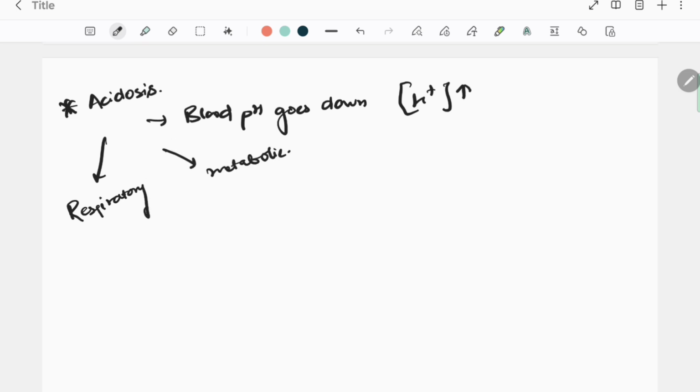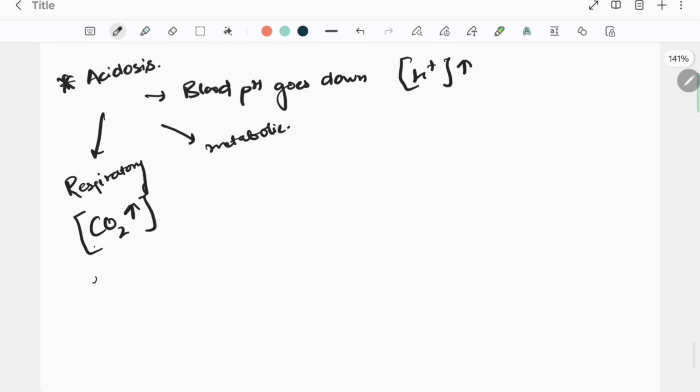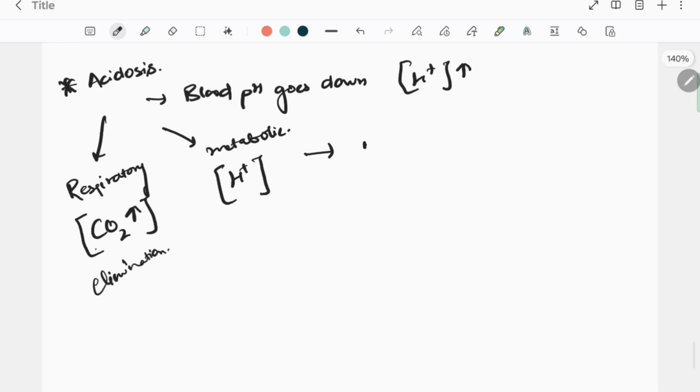In respiratory acidosis, there is much more formation or much more inhalation of carbon dioxide, so elimination of carbon dioxide is not happening. And in metabolic acidosis, there is much more generation of proton ions, and in the metabolic case, these are due to uncontrolled diabetes.